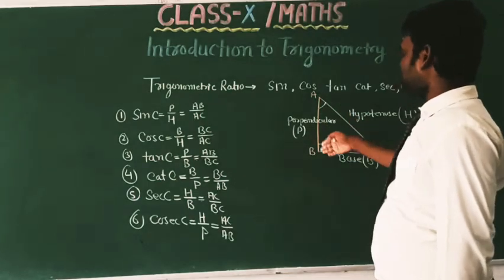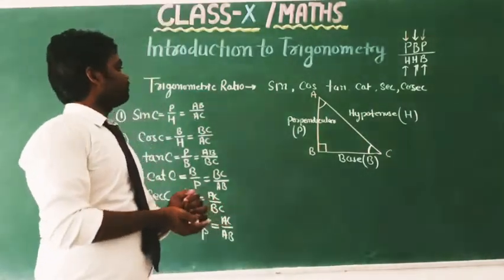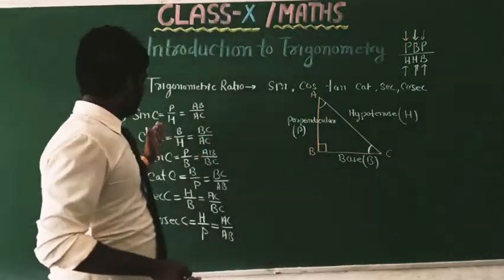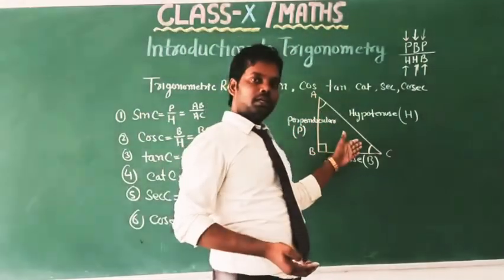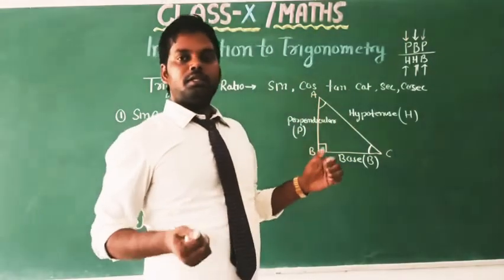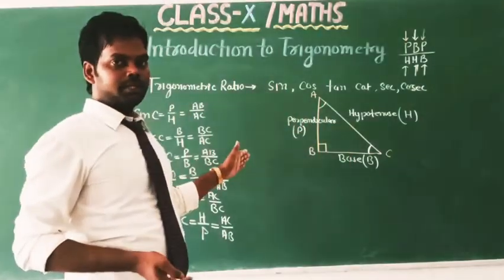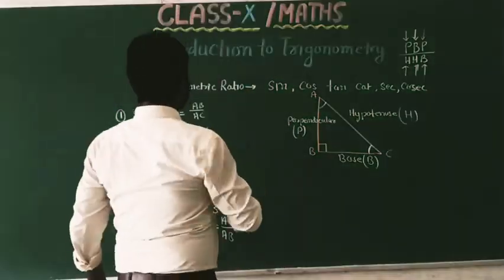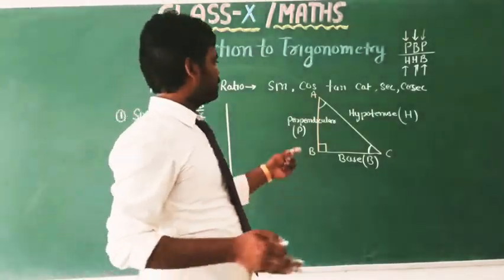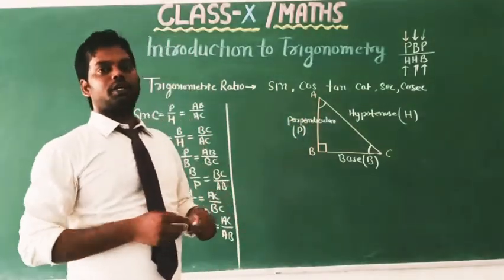This is the relationship between the sides. One thing to remember: these ratios are defined for acute angle C, but from acute angle A the ratios of the sides will change. So let us see the relationship of the trigonometric ratios when angle A is considered as the acute angle.